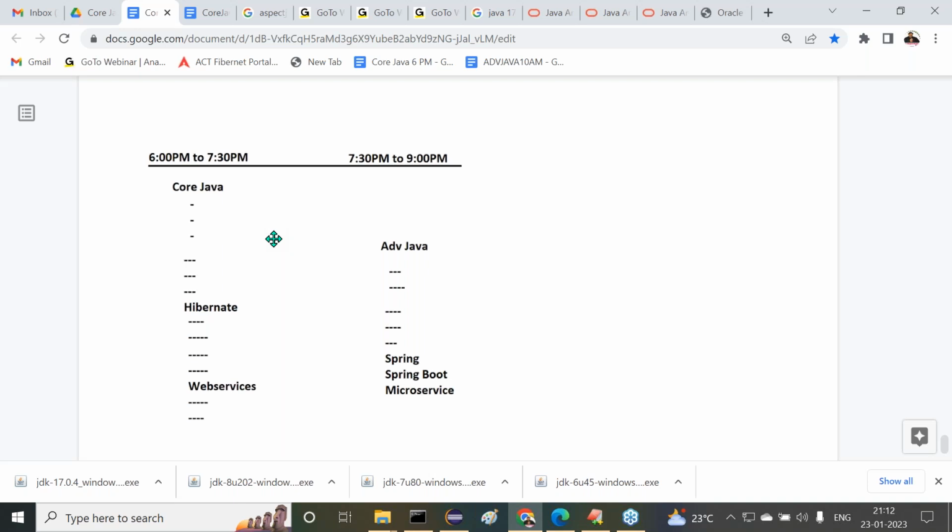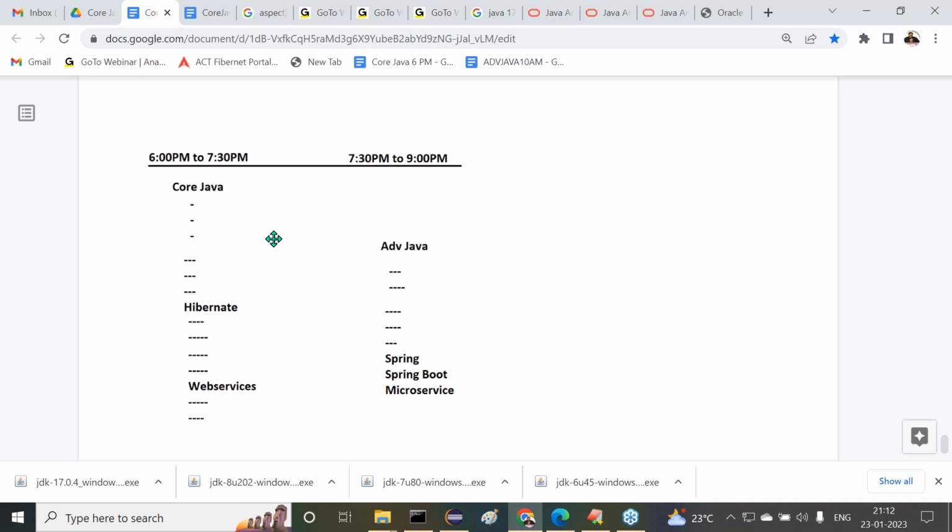Understand it? But once again I'm telling you, in Durgasoft also job drives are going to happen, but this is not chargeable. It's not like any consultancy. If you register for the courses, automatically you are eligible to attend the drives which are conducted at Durgasoft.